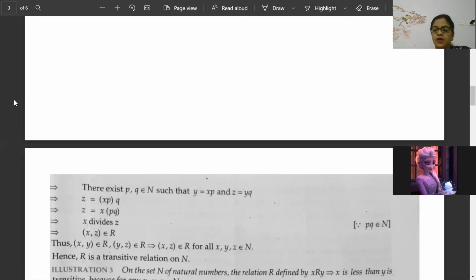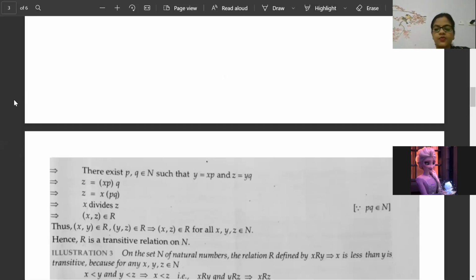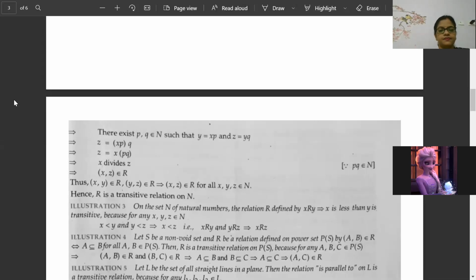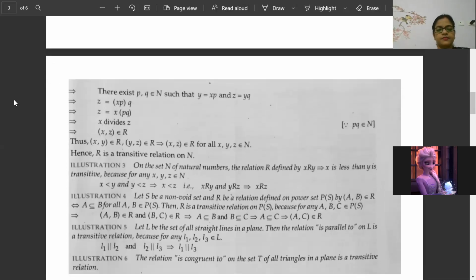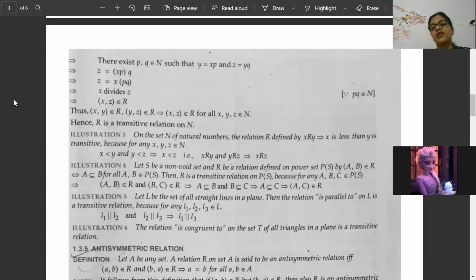Okay, they're telling about x is less than y. Transitive is very difficult, reflexive is easy, symmetric is easy. Transitive will definitely take time to find, so you have to be very particular about transitive specifically. Okay, now the next illustration is on the set of natural numbers, the relation defined x is related to y.